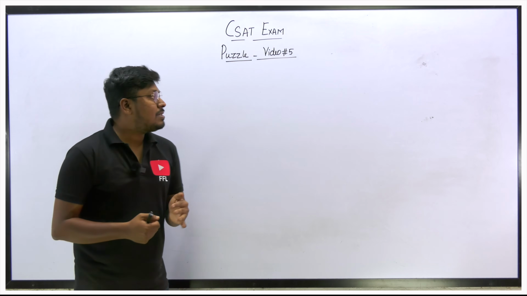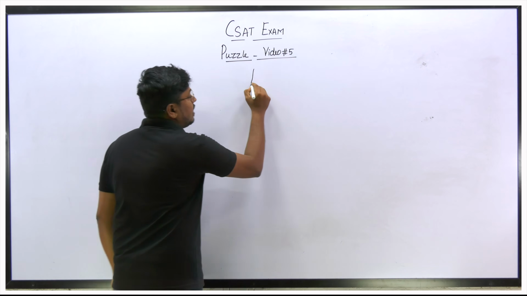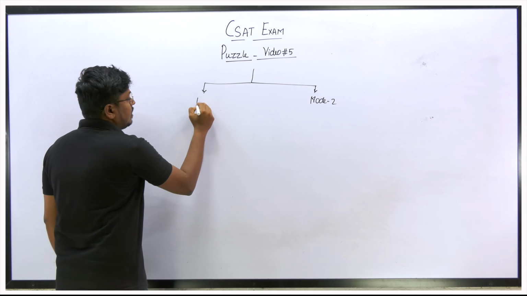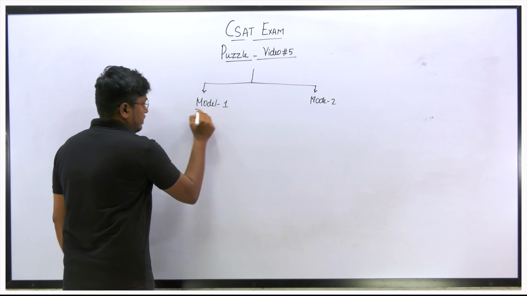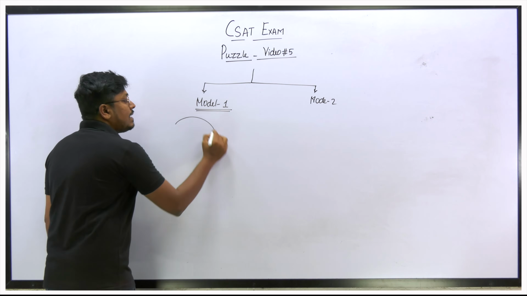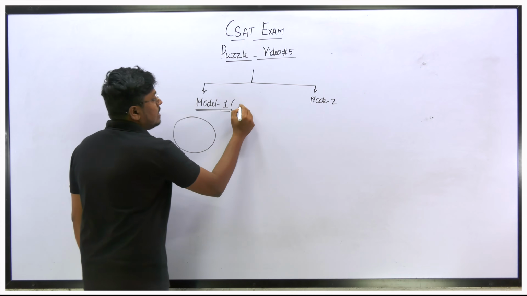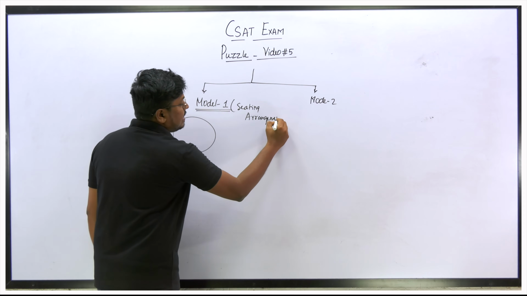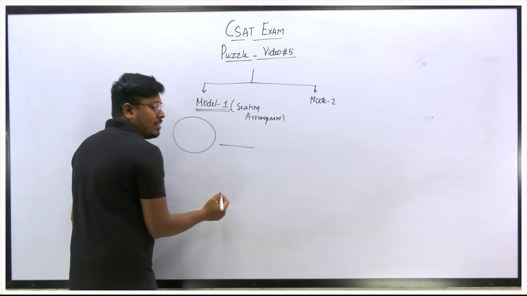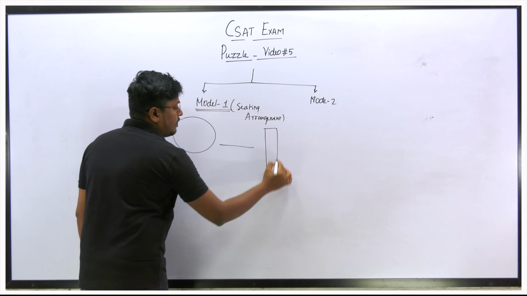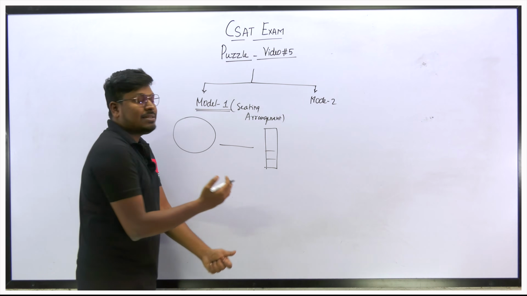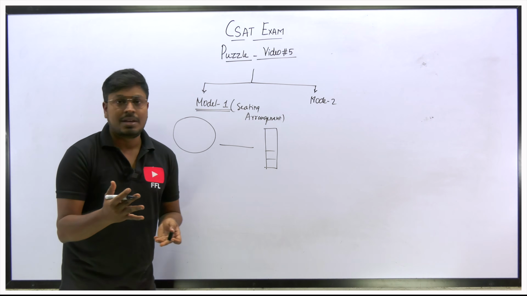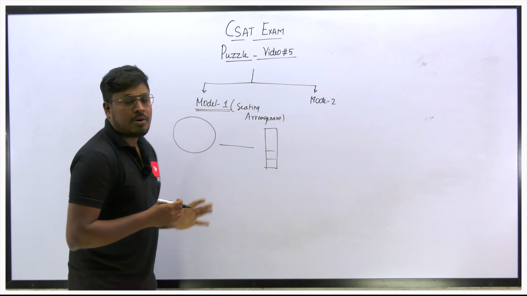That is important, because when it comes to puzzles there are 2 categories. Let me call them model 1 and model 2. First, model 1: it is seating arrangement. Everyone knows it, right? Circular arrangement, linear arrangement, or a person living on floors of a 6th floor building, first floor, second floor, a person living on the 6th floor, a person on the 5th floor, or even number floors, odd number floors. These kinds of questions come under model number 1.